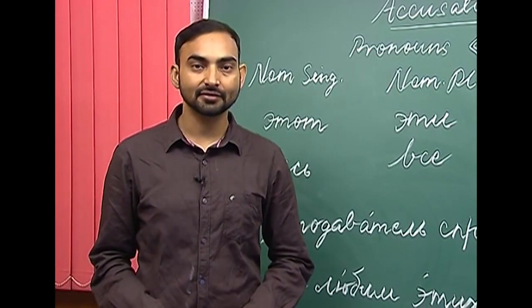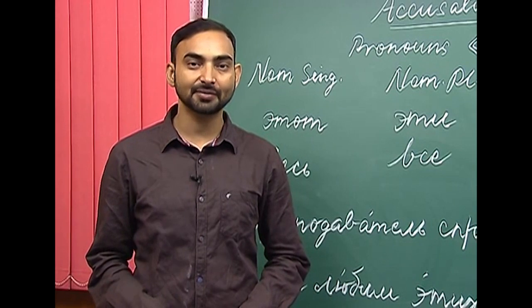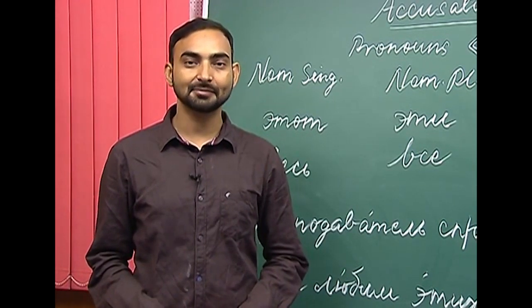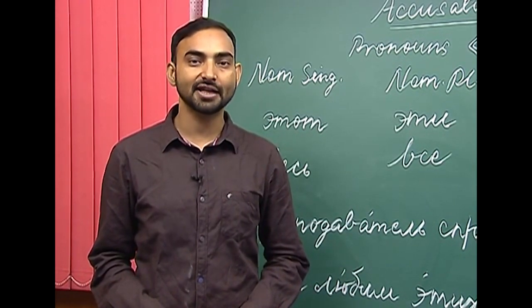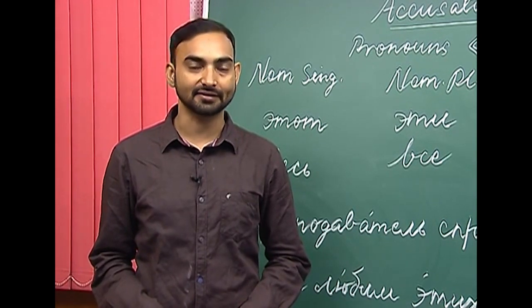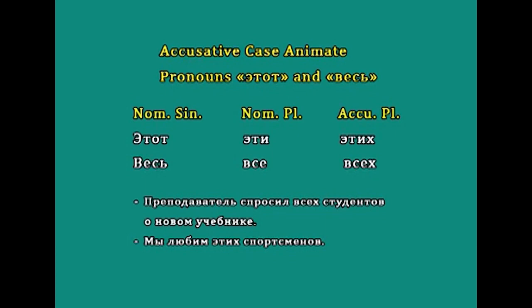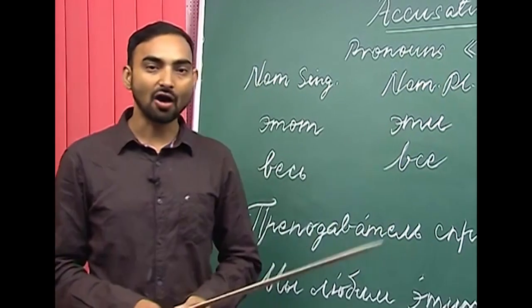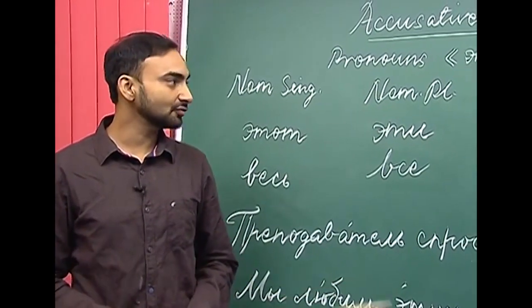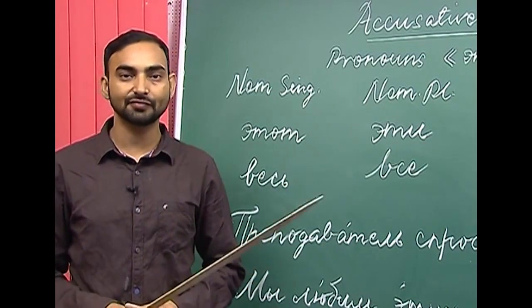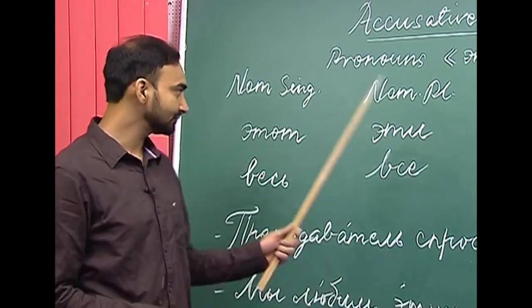Like adjectives, the demonstrative pronoun этот and determinative pronoun весь also change in the accusative case if they are used with animate nouns in plural. So, how are we going to make changes to these pronouns when they are used with animate nouns? Let us have a look.